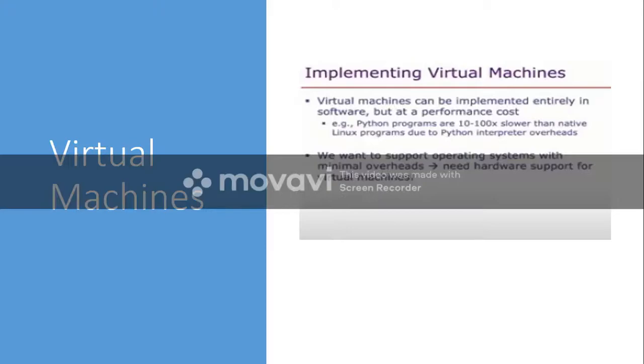Okay, so next, how the virtual machines are implemented. See, there are two ways. A virtual machine can be implemented entirely in software, but at a performance cost. If you are implementing virtual machines fully in software, then the speed will decrease. If you want to have more virtual machines, then to that extent your hardware should also increase. So you need hardware support for virtual machines.